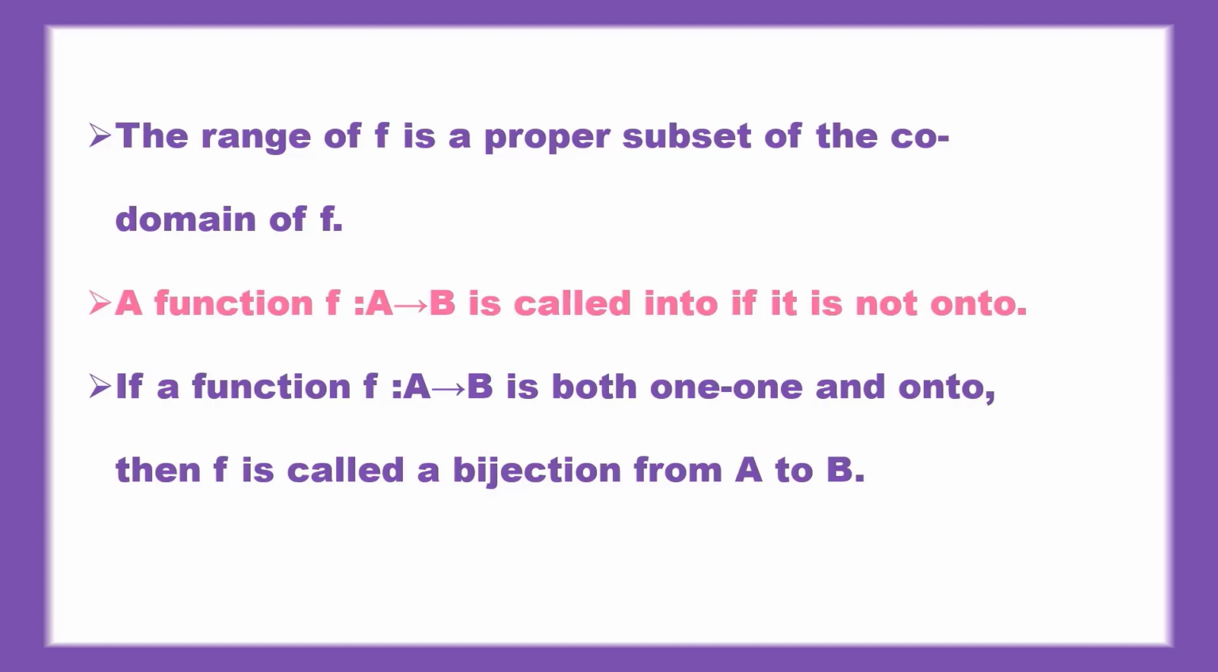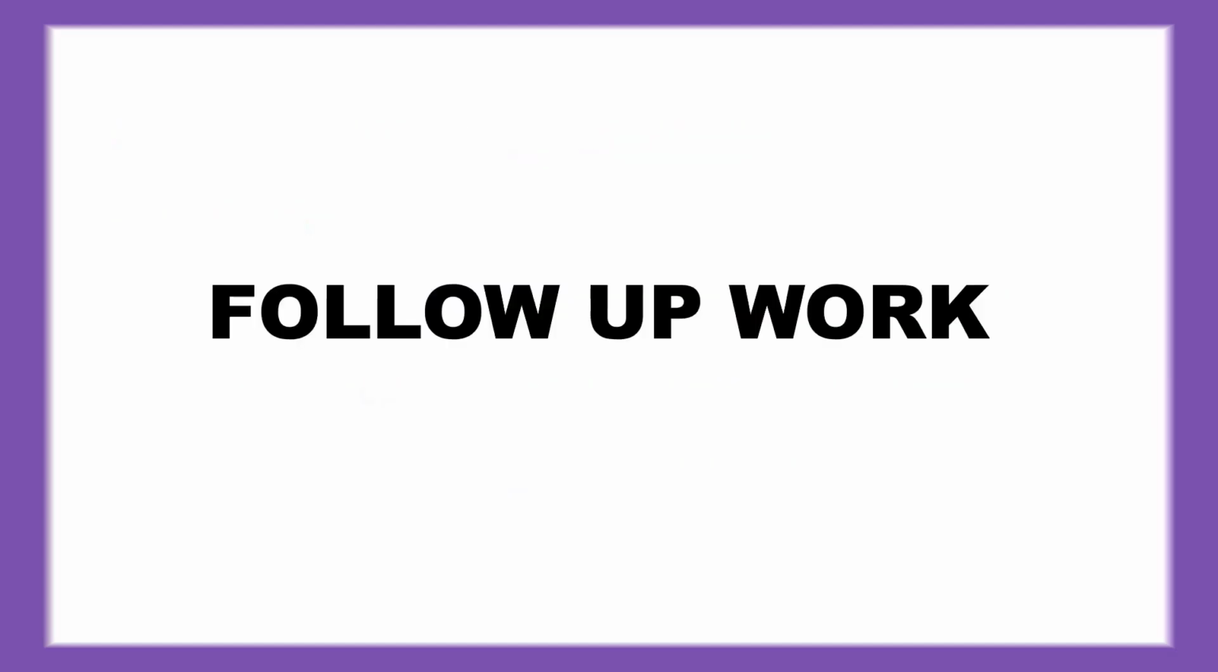If a function f from A to B is both one-one and onto, then f is called a bijection from A to B.